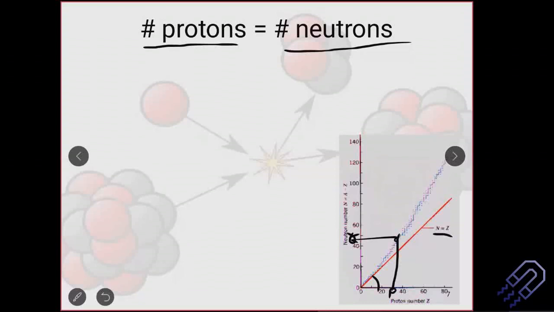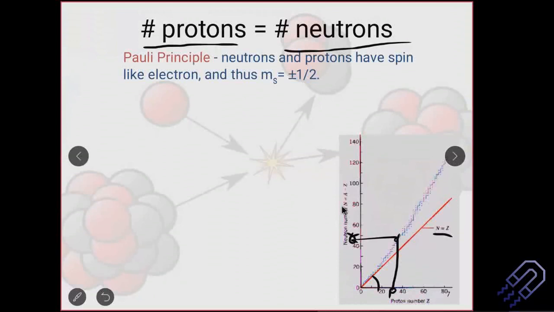So in order for them to exist, this Coulomb force must be overcome by the nuclear force. And that nuclear force is offered by the neutron. Because compared to the number of protons that we have, giving a proton-proton repulsion, the neutron-proton interaction actually overcomes that, because it will be overcome by the nuclear force. So if we go back to Pauli's exclusion principle, we know that neutron and proton have spin like electron, and they can have two spin states, plus half and minus half. Something from quantum mechanics, something from atomic and molecular physics. So we already know these things.